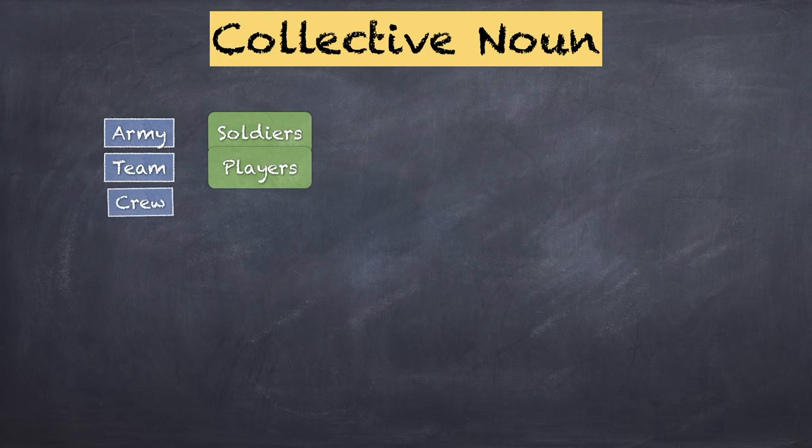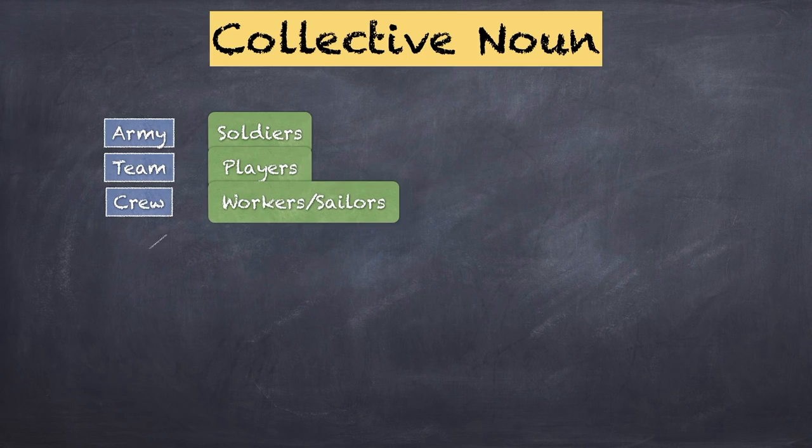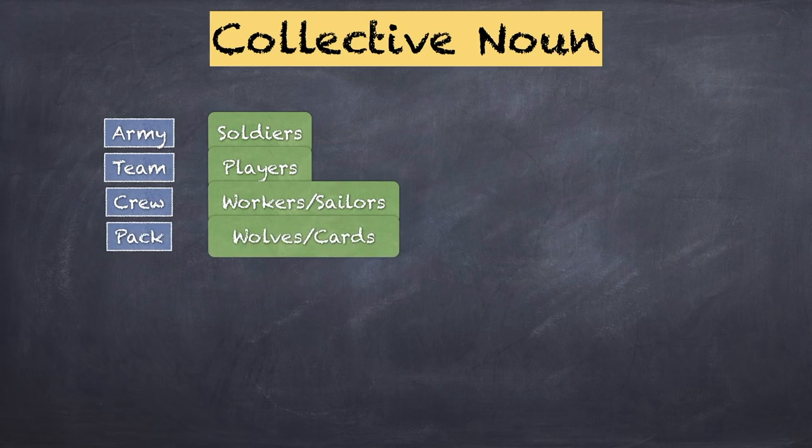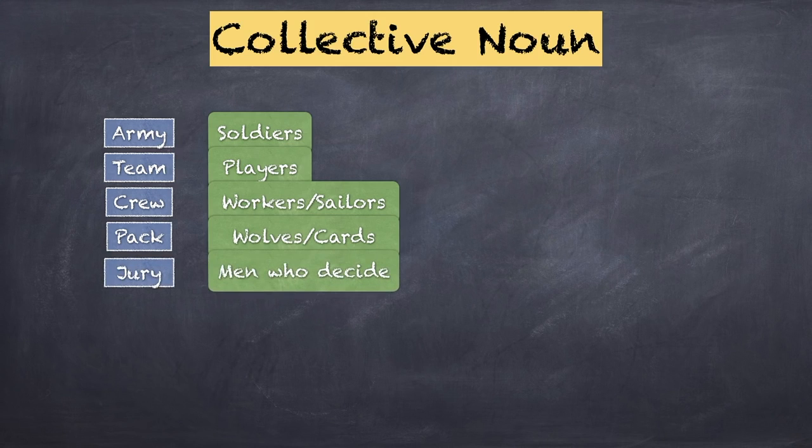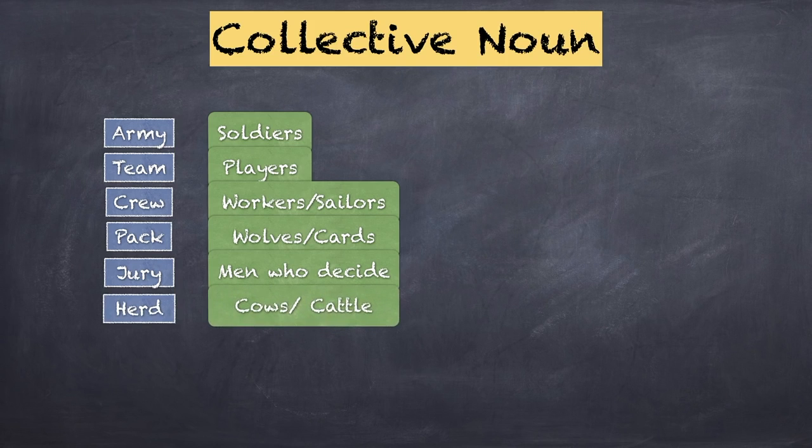So there is a group of things, and a different name is given to the group of things. So a group of soldiers is known as an army. A group of men who come together to make a decision, typically in legal cases, is known as a jury, right? A group of workers working in a factory or a group of sailors working on a ship is known as a crew. A group of wolves is known as a pack of wolves, or a set of cards is also known as a pack of cards, right? So a collective noun is one word for a group of things, right?